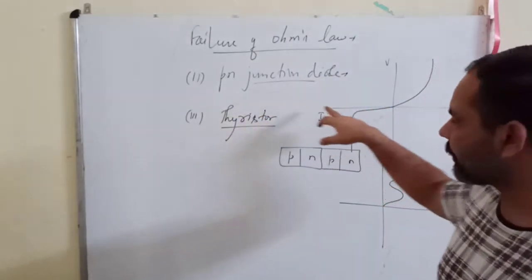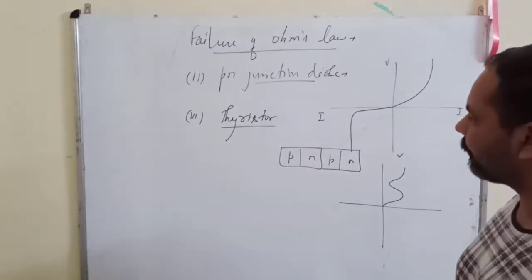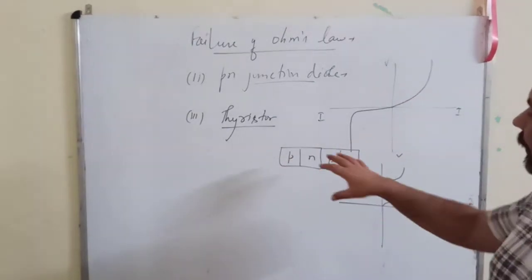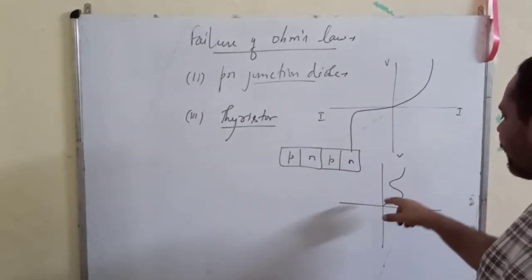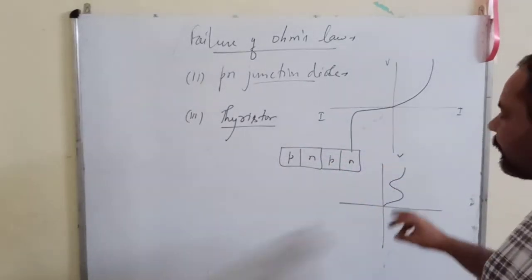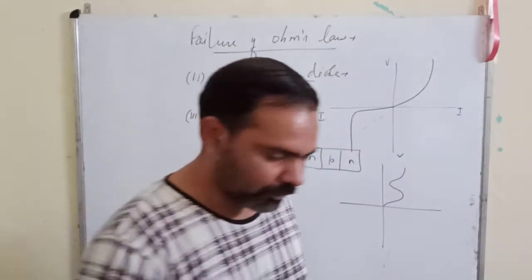Then the second is the PN junction diode. We get this type of graph, which is not a straight line. So they are failures of Ohm's law. Then a thyristor, a combination of two PN junction diodes. When we draw the VI curve, we get this type of curve, which is again not a straight line. So these are the cases of failure of Ohm's law.